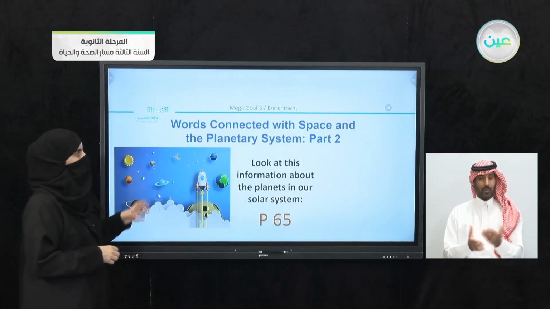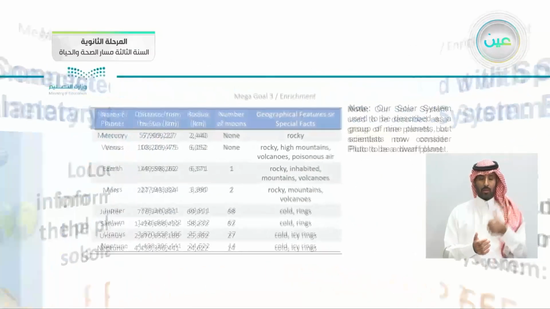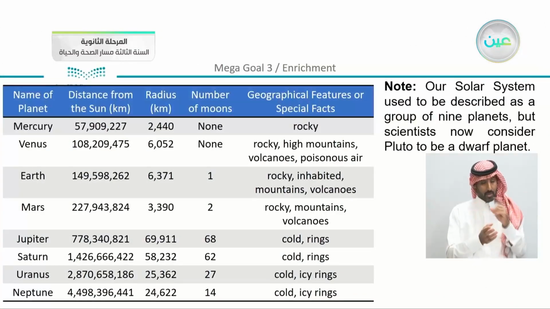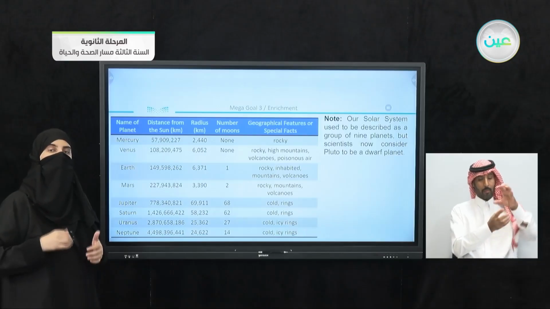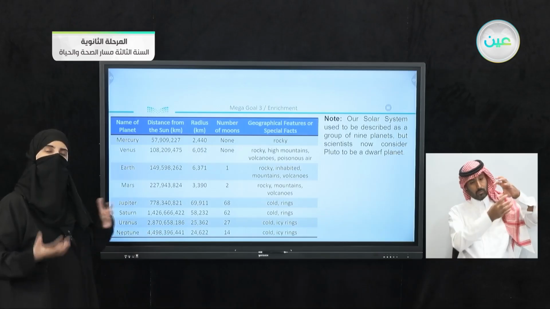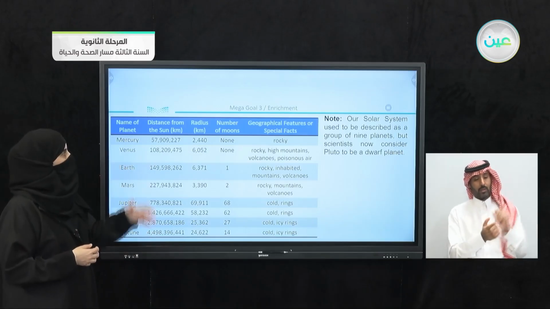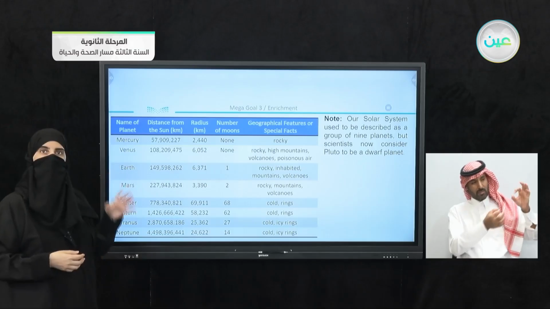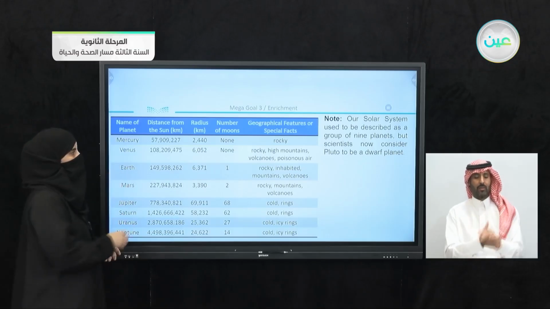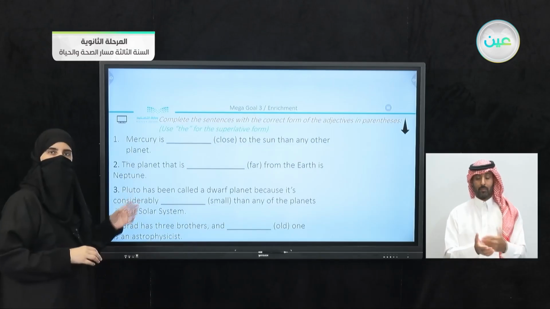At the very end, we have here on page number 65, we mentioned words connected with space and the planetary system, but this time specifically it was about the planets. So we revised the names of the planets and we did some kind of comparison between them, of course concerning the number of moons, distance, geographical features, and so on. Now let's just apply this exercise here.